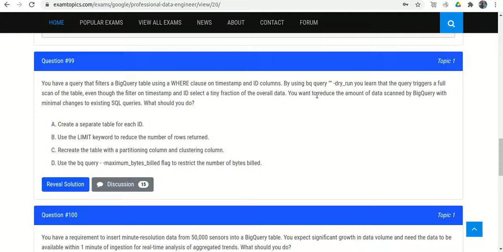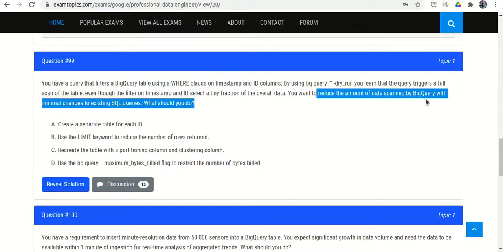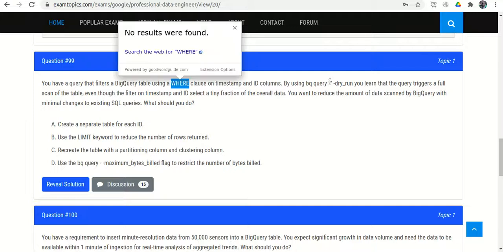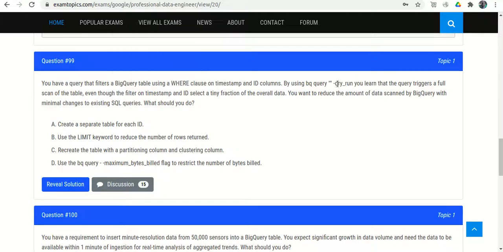You want to reduce the amount of data scanned by BigQuery with minimal changes to existing SQL queries. What should you do? So we have one table with a timestamp and ID columns, and when we use the WHERE clause and the dry run, it scans all the rows of BigQuery.